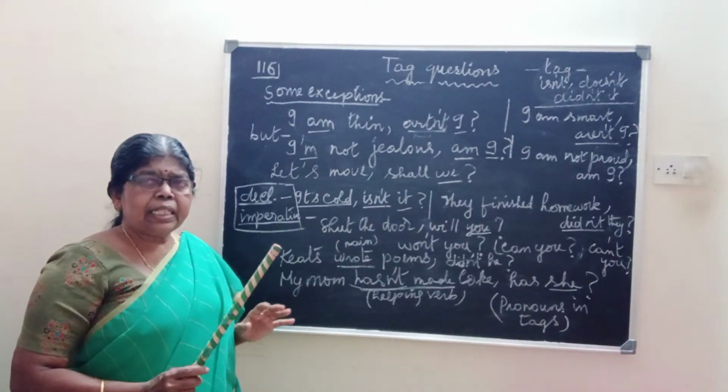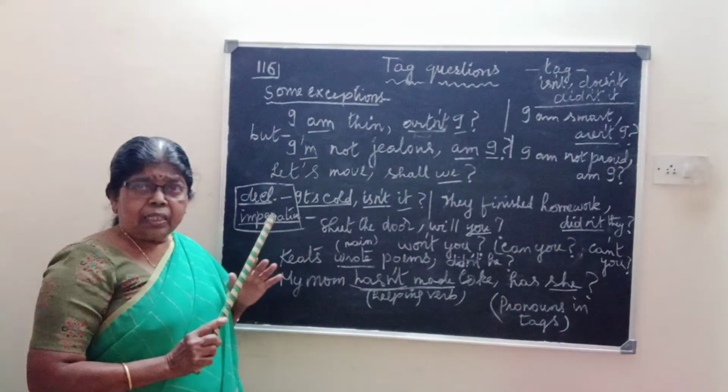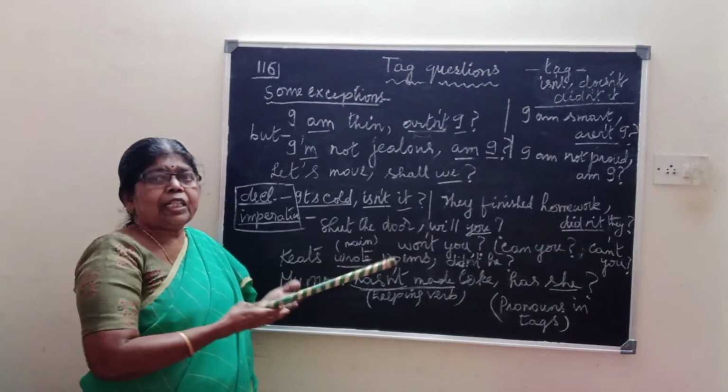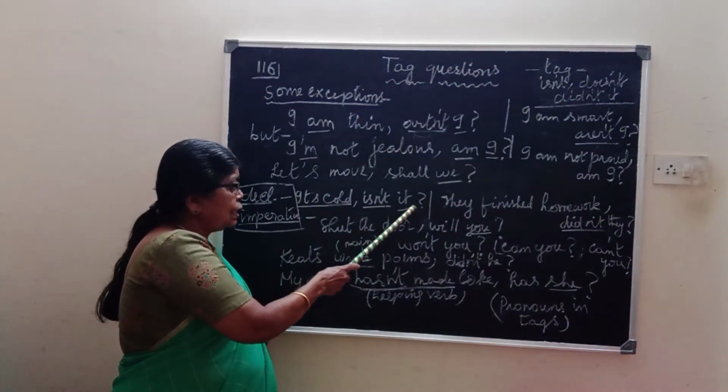Firmly you say, that is, it's cold, isn't it? You believe that it's cold. Firmly you believe, so it's declarative. You declare that it's cold here. Say it's cold here. So it's cold, isn't it?